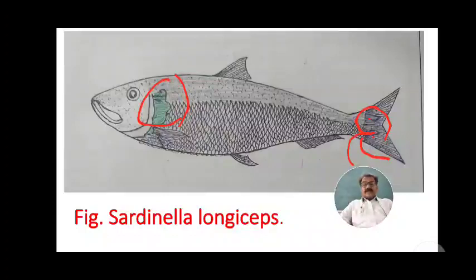Another important identifying character of the sardine: cleft of mouth is wide. See in the figure, this cleft of mouth is very wide. Hence, wide mouth opening is seen among the Sardinella longiceps.